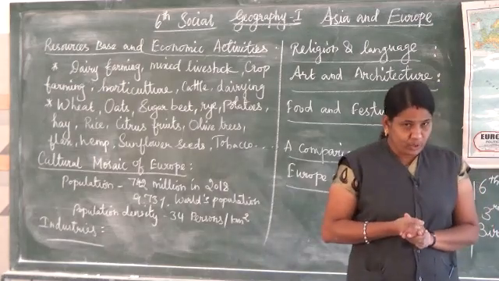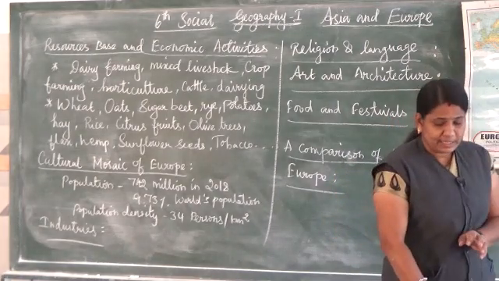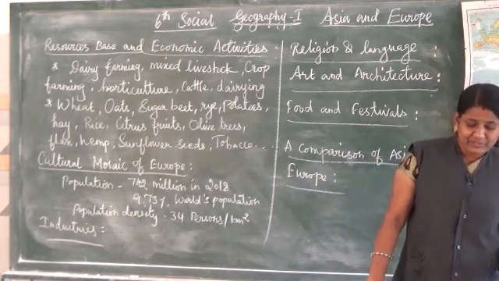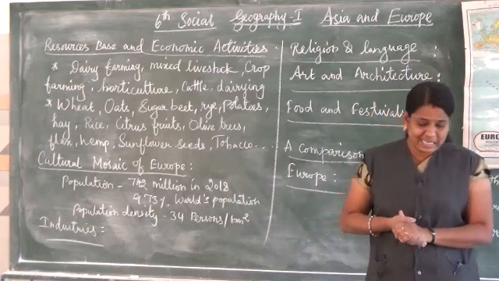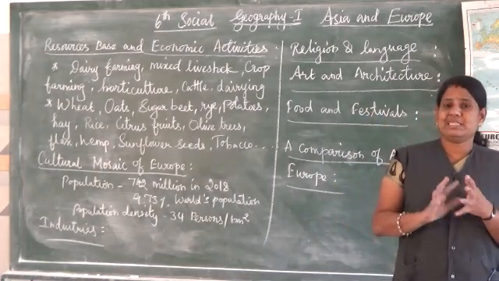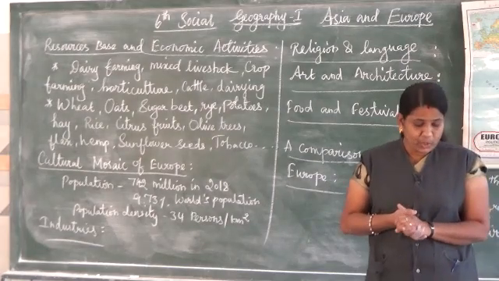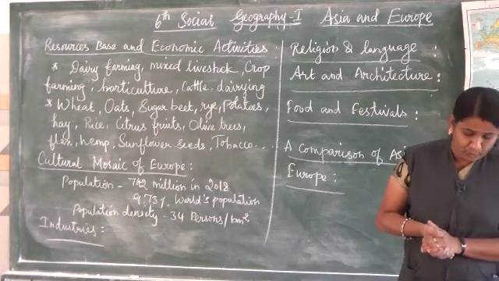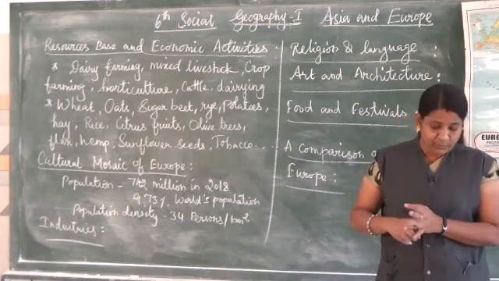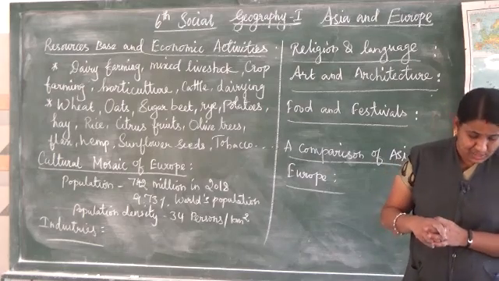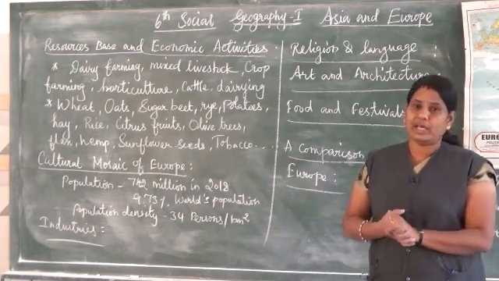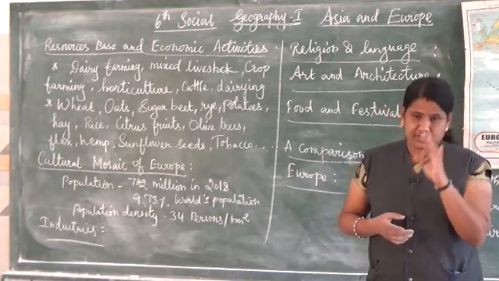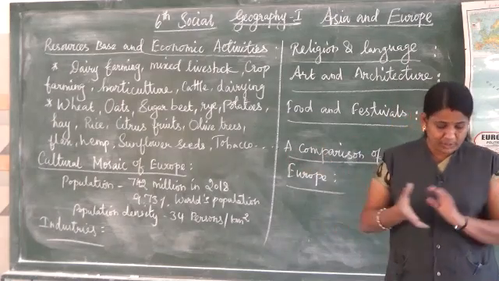So already we know that Europe is an industrially developed continent. Europe produces significant portions of the world's steel and iron ore. Significant means important portions. Shipbuilding, motor vehicle and aircraft construction are widely distributed all over Europe. So they are used all over Europe.